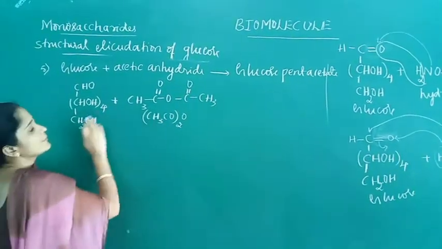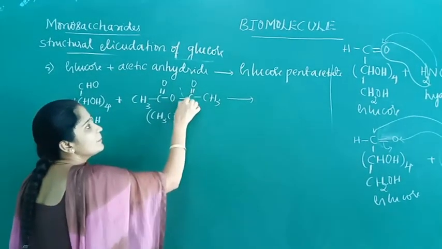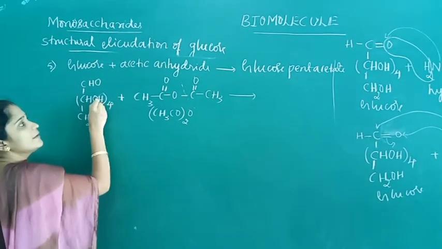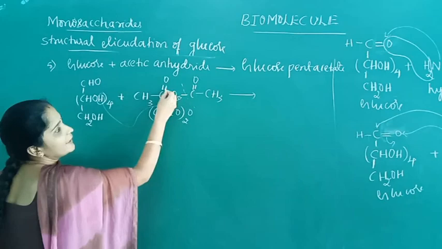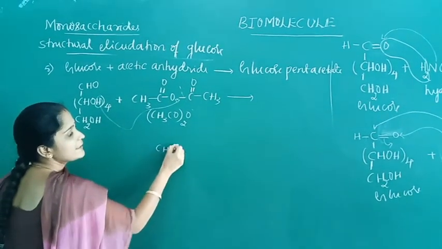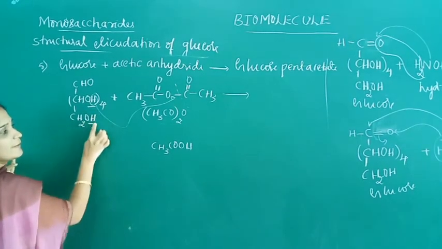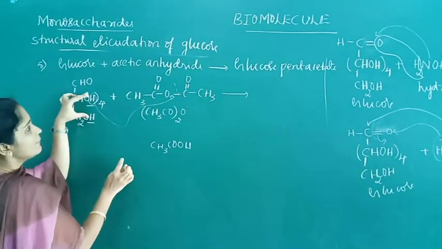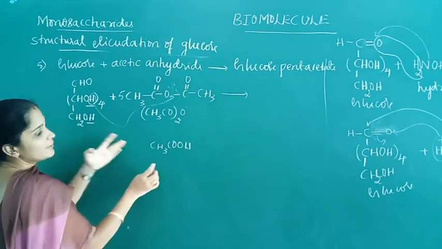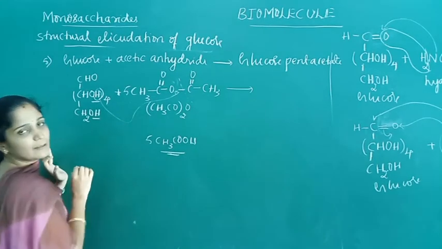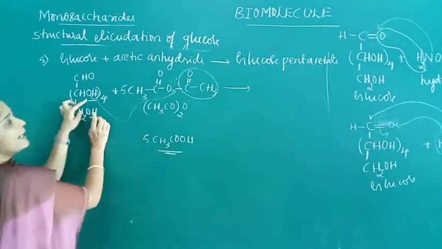So when glucose is treated with acetic anhydride, this bond breaks, and one of the hydrogens comes here. So we get CH3COOH. Here there are 4 plus 1, 5 hydroxyl groups. Therefore 5 hydrogens combine with 5 acetate groups to form 5 acetic acid molecules, so 5 acetate groups add here.